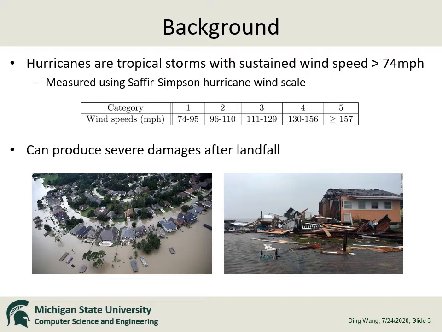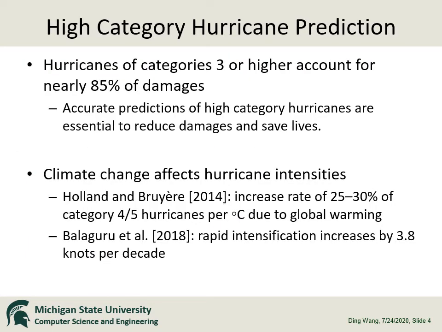For example, Hurricane Harvey in 2017, a category 4 hurricane, caused more than 100 billion dollars in damages and more than 100 deaths. According to the data from the National Hurricane Center, high-intensity hurricanes of Category 3 or higher account for nearly 85% of the damages. Therefore, accurate prediction of high-category hurricanes is essential to reduce the damages and save lives.